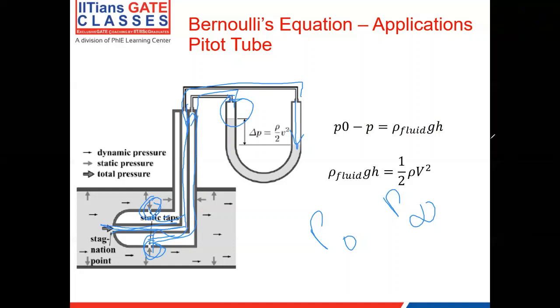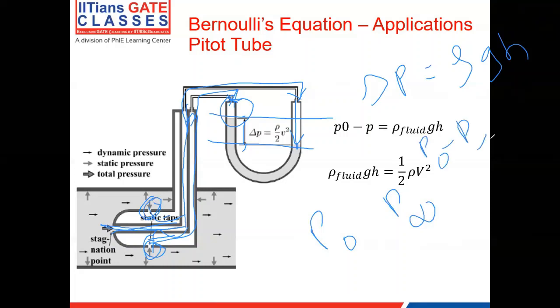Just like any manometer, the delta P between both the limbs is given by rho G H, H being the height difference between both the limbs. Delta P in this case is nothing but P naught minus P infinity, because one measures the static pressure, one measures the stagnation pressure. So P naught minus P infinity is nothing but rho GH.